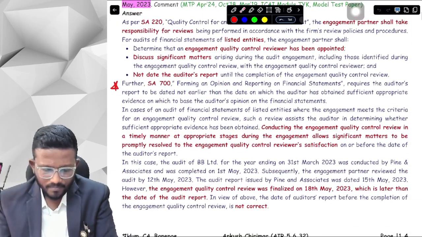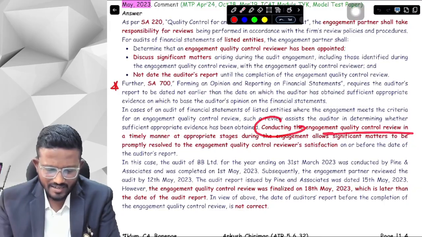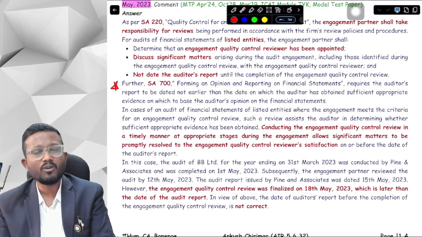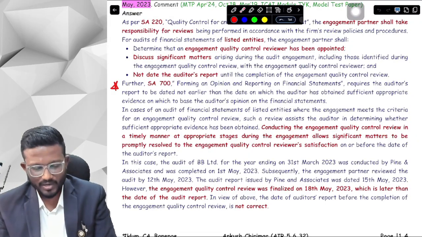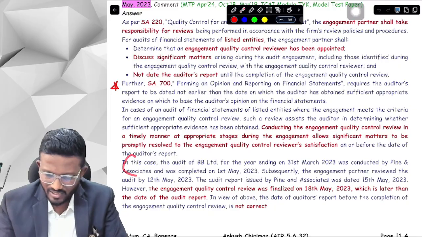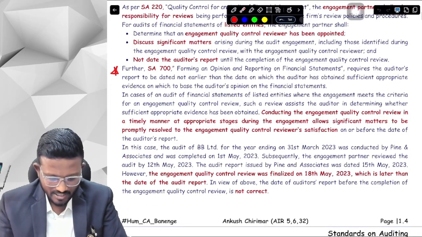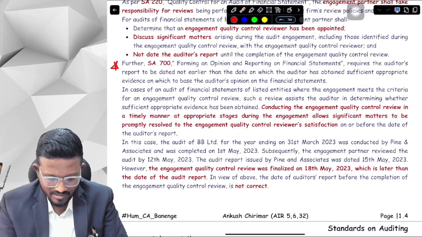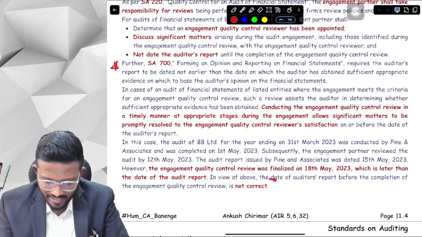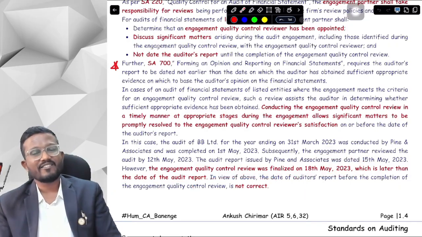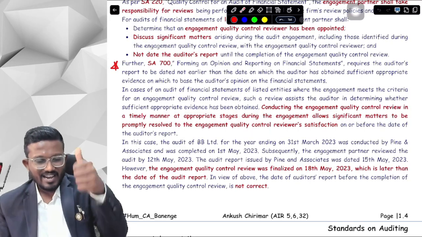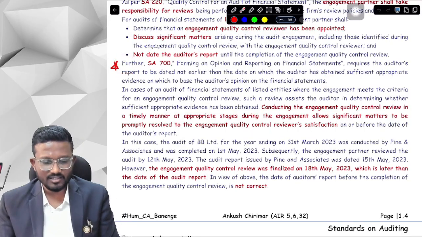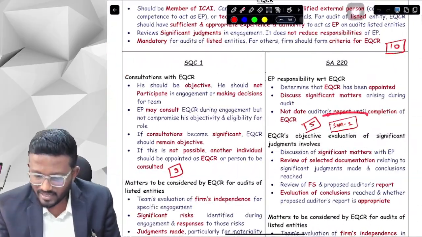Now, in conducting the EQCR, without this we cannot say that we have obtained sufficient and appropriate audit evidence. So in this case, we will definitely specify that in the given situation the engagement quality control review was finalized by 18th May, which is later than the date of the audit report. Therefore, the date of the auditor's report is not correct. We will conclude that. So this is an important thing that is new to you for now. Okay, next is SNQ1.